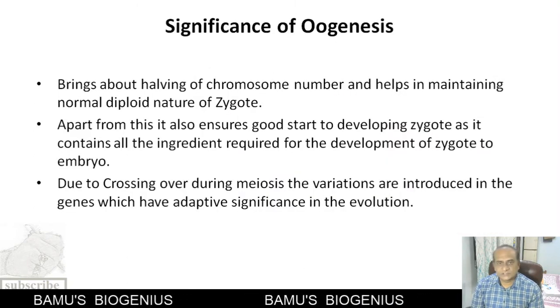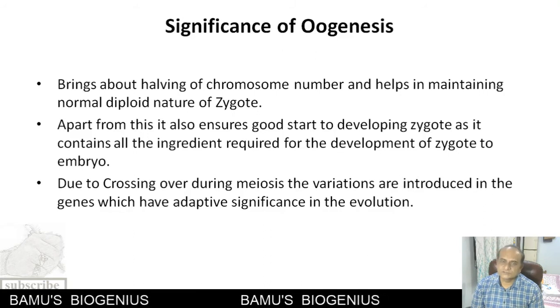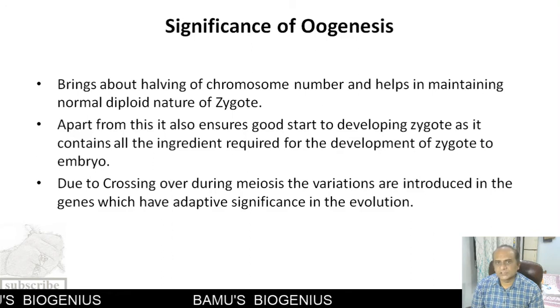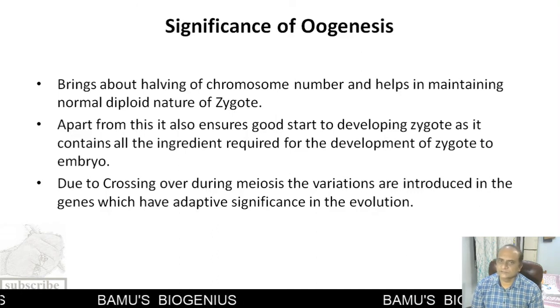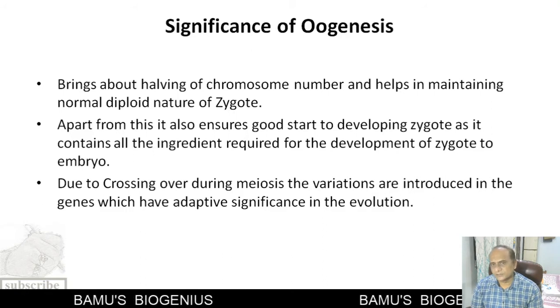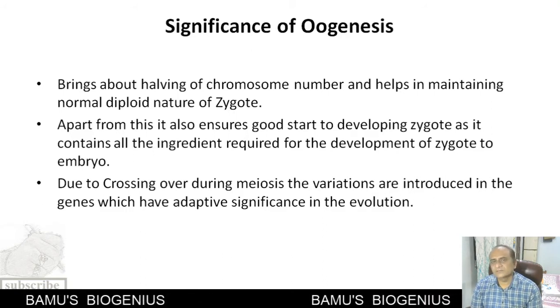Now we will see the significance of oogenesis. Oogenesis is a very important process in which the chromosome number of the gamete is halved, because meiosis reduces the chromosome number.